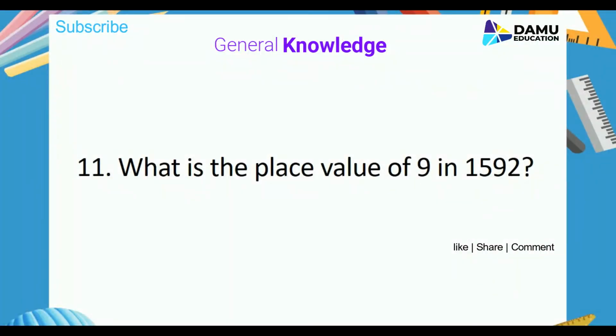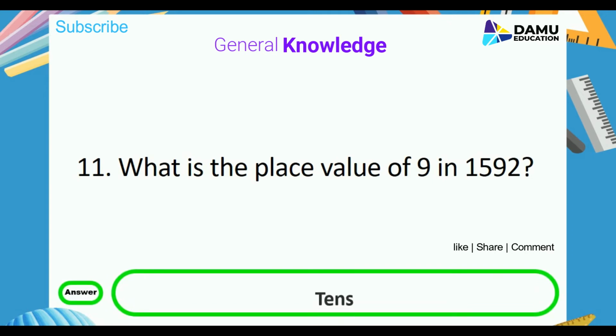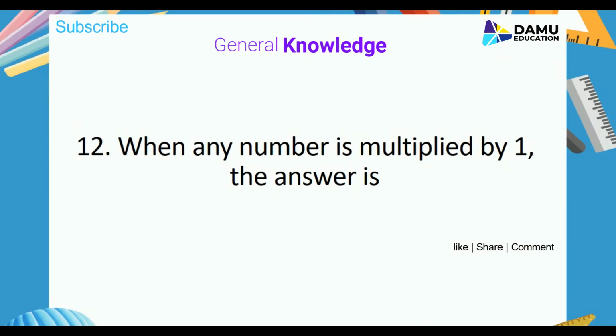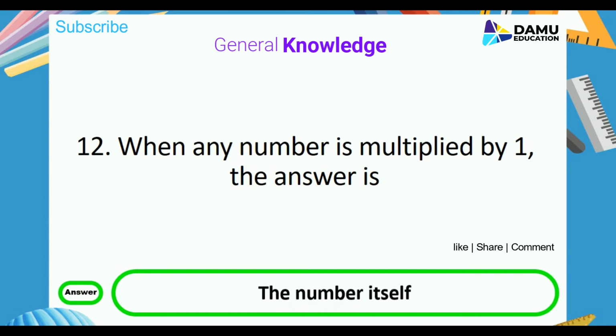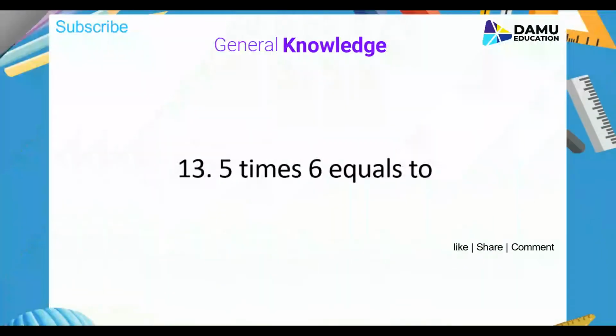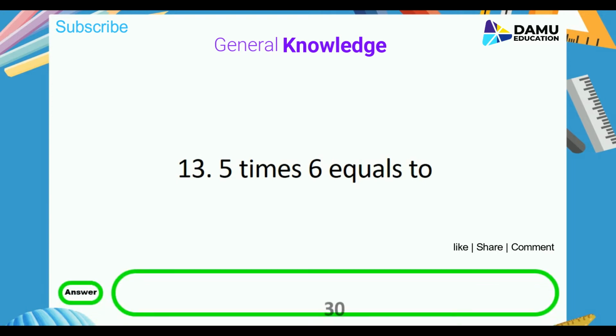What is the place value of 9 in 1592? So 9 is there in tens place, 2 in ones place, 5 in hundreds place, 1 in thousands place. That is tens, 90 we will get. When any number is multiplied by 1, the answer is the number itself. 5 times 6 equals 5 into 6 equals 30.